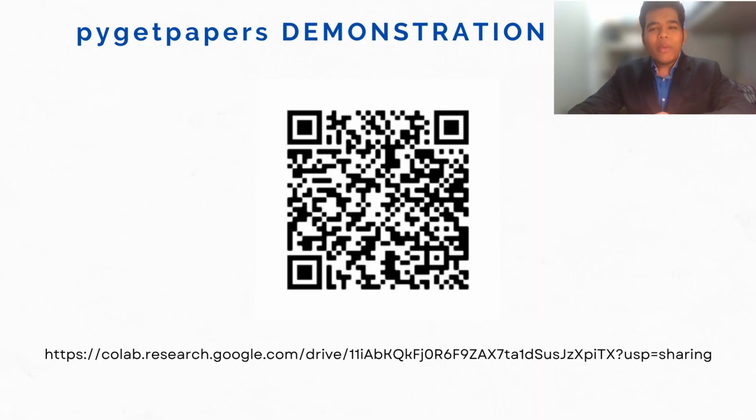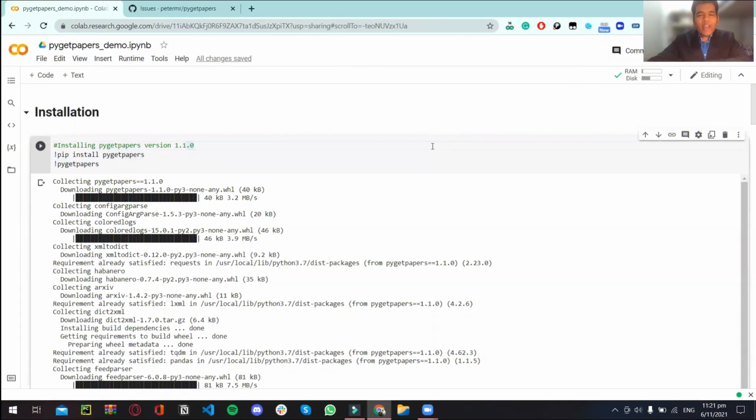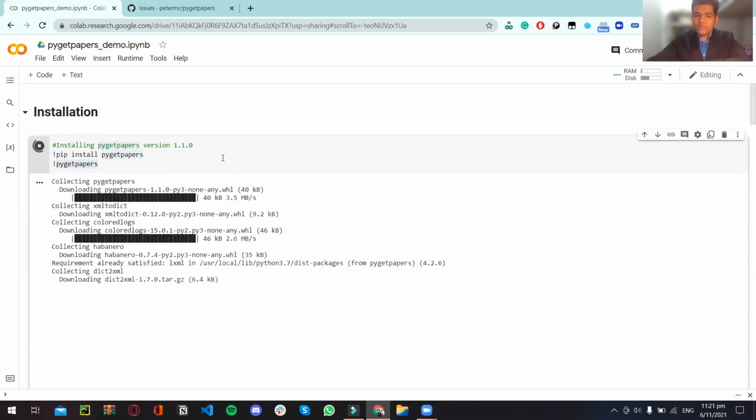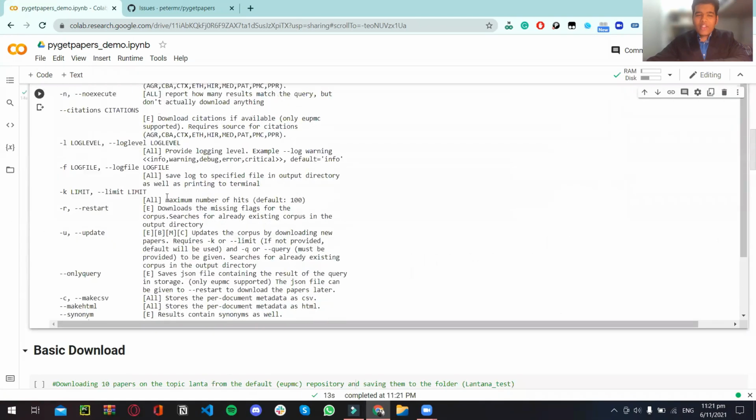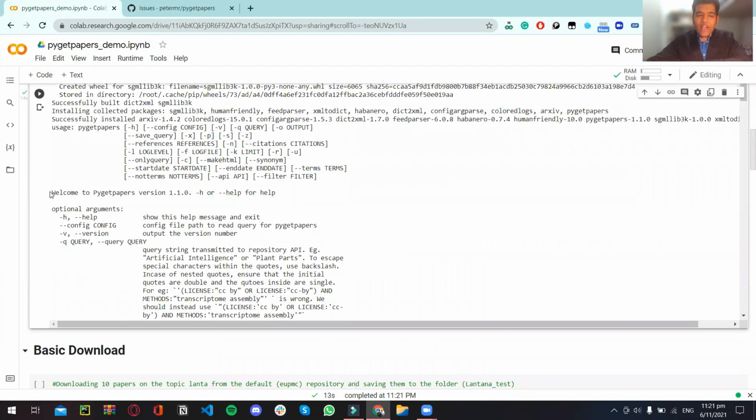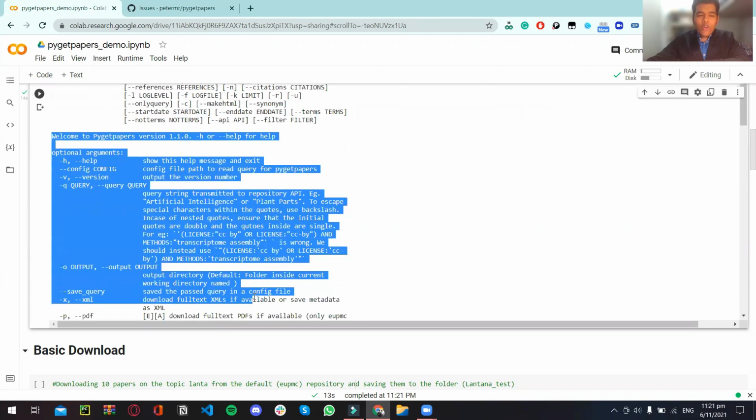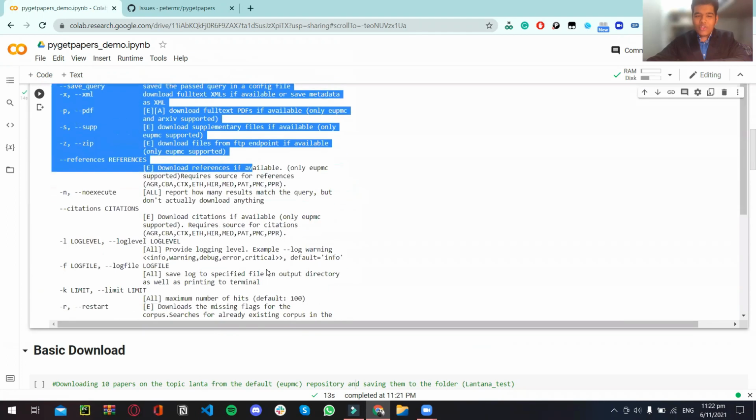Now we move on to the demonstration of Pygetpapers. You can scan this QR code to check the tool out in real time alongside me. So this is the demonstration of Pygetpapers in a Jupyter notebook. To install Pygetpapers, you just need to do pip install pygetpapers, and then you can run the command to see a help message come up. Let me just run this and show you. So as you can see, all the flags which Pygetpapers offers along with their description in the help message.